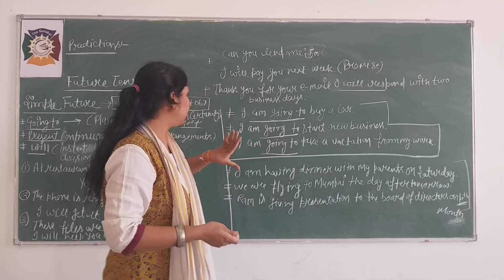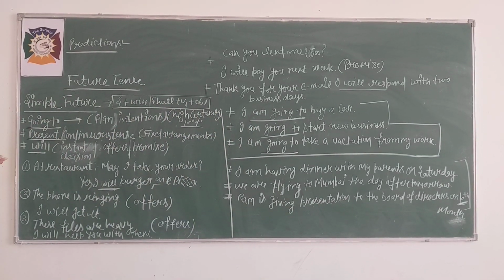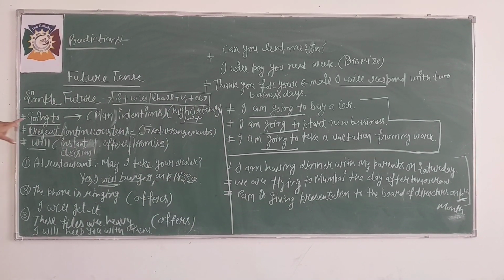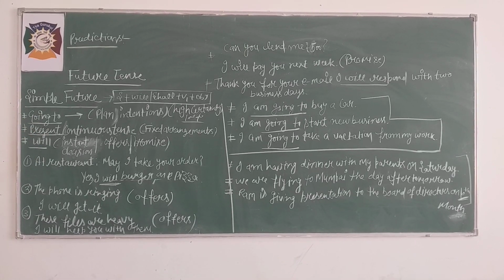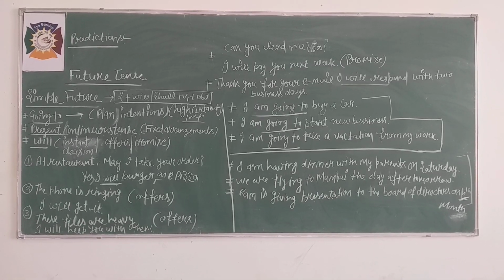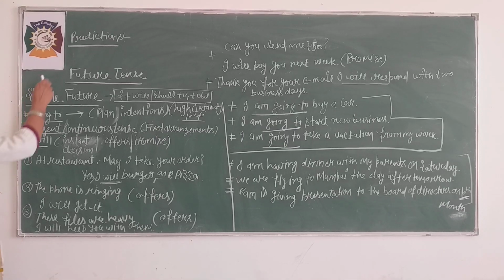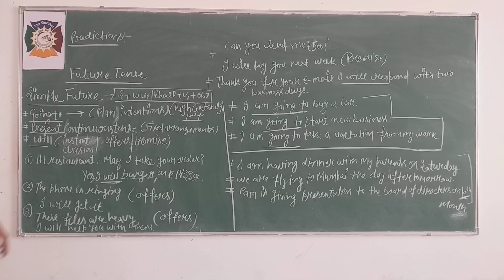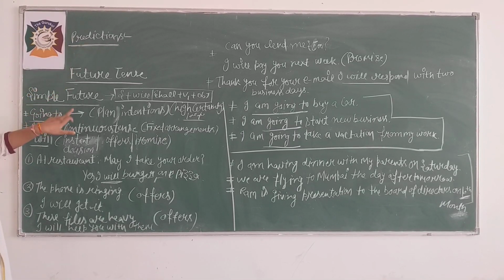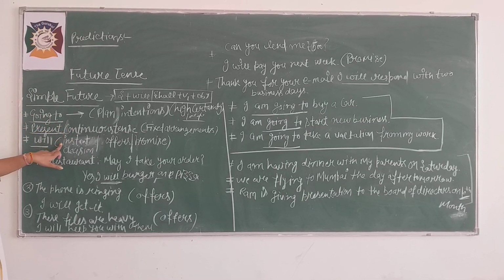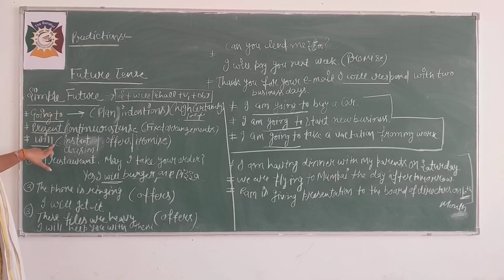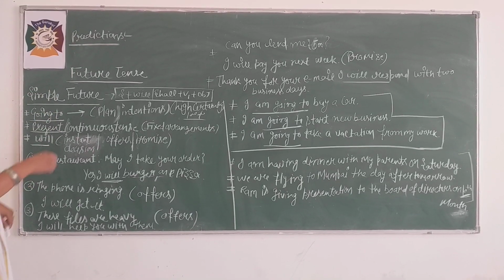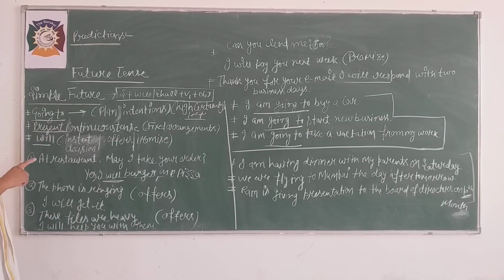Okay, see, you might be asking, ma'am, what is the difference between going to and the present continuous tense, because both look somehow similar. There is one difference. How will you come to know beta? I am just telling you about that. First of all, predictions. For predictions we use both going to and will.